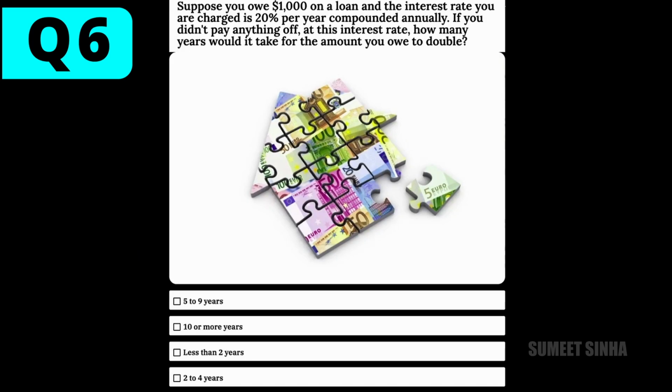Here's the next question. Suppose you owe $1,000 on a loan and the interest rate you are charged is 20% per year compounded annually. If you did not pay anything off at this interest rate, how many years would it take for the amount you owe to double? Your options are 5 to 9 years, 10 years or more, less than 2 years, and 2 to 4 years.